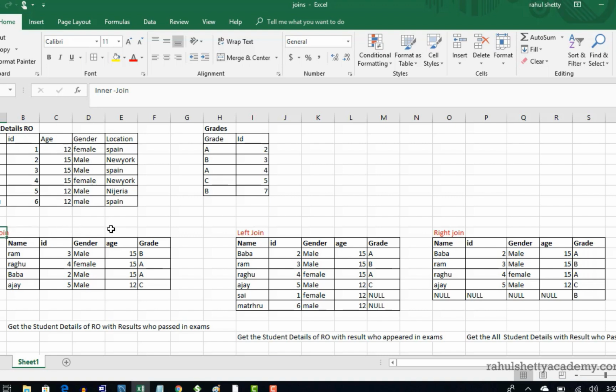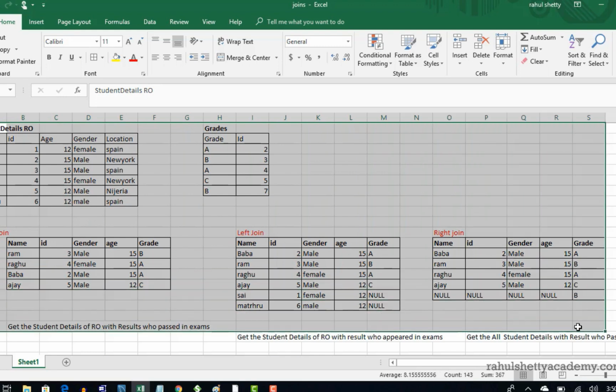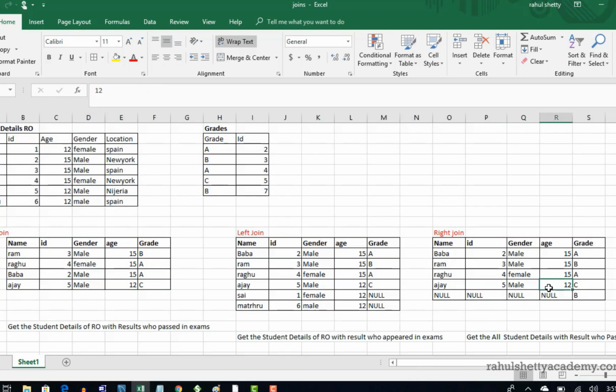So there are two more joins which you need to know as part of that join family, that is left join and right join. So I have taken one example to explain clearly the difference between the normal join that you have seen and left join and right join, and which needs to be used in what particular context. Okay, so let's first clearly understand how exactly this join works with this example, and then we will try to design a SQL query to implement this logic.